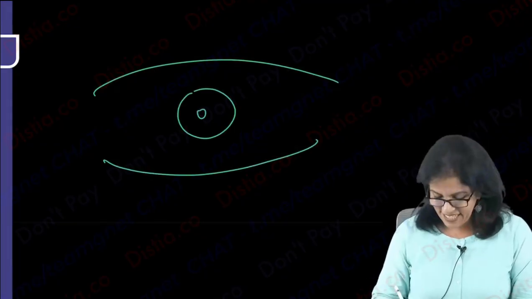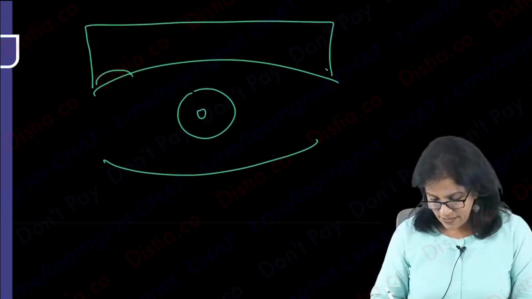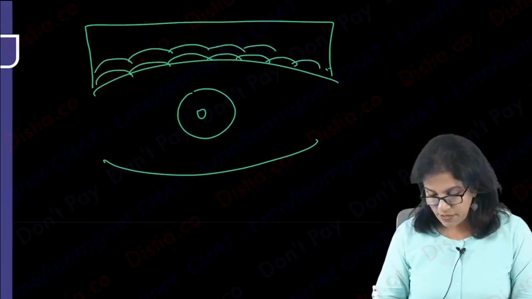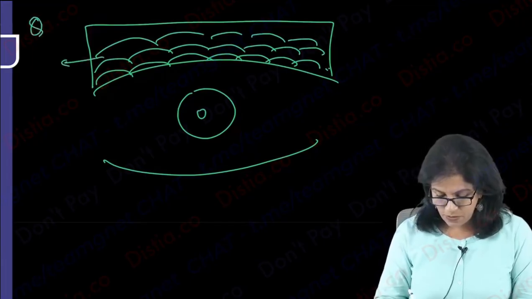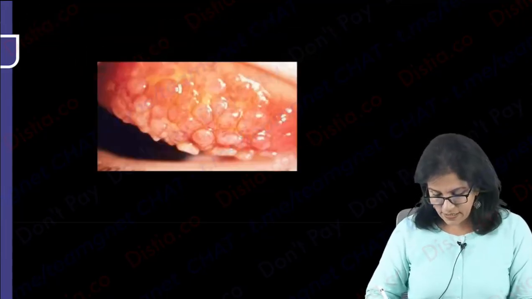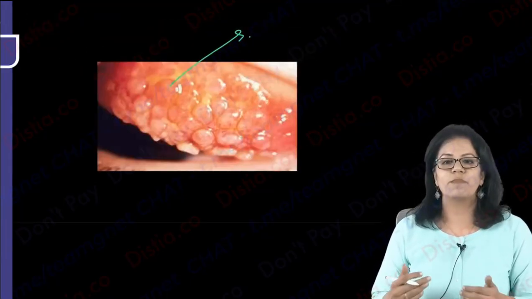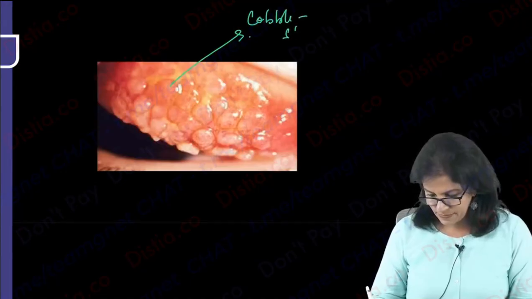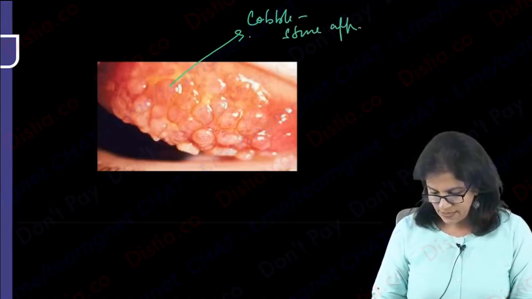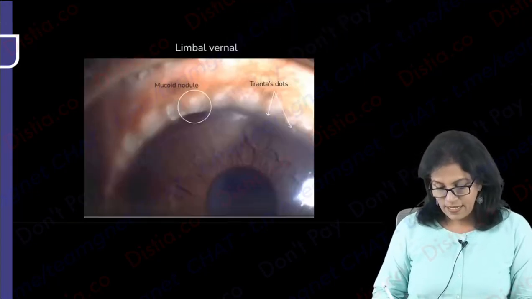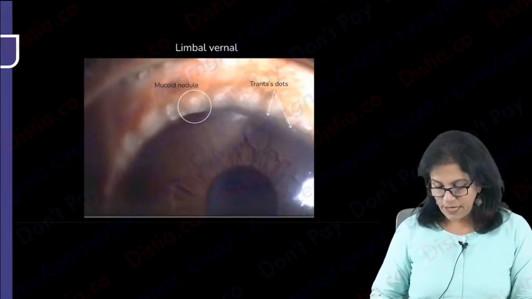I said no follicles. So what you get here is a papillary reaction. Now this papillary reaction can be really very severe, and this is what is called cobblestone appearance. So this is what is, can you see this? These are the severe papillary reaction. We already know what is a papilla. This is what is cobblestone appearance. Right? Okay. Then we can also see the papilla on the upper limbus.